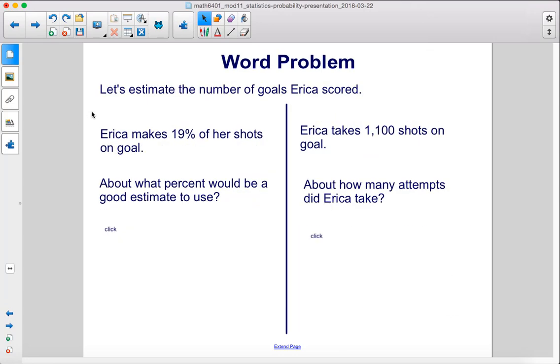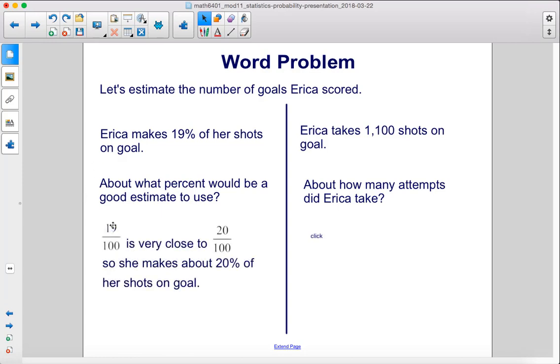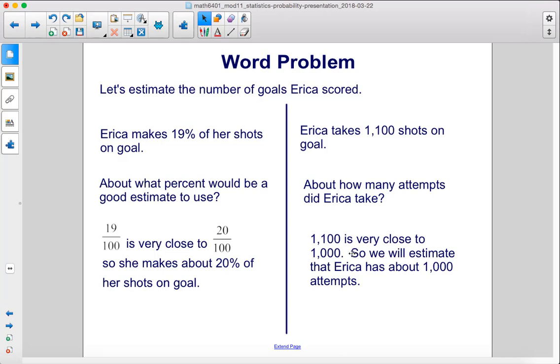Let's estimate the number of goals Erica scored. Erica makes 19% of her shots on goal. About what percent would be a good estimate to use? Well, 19 out of 100 is very close to 20 out of 100, so she makes about 20% of her shots on goal. Erica takes 1,100 shots on goal. About how many attempts did Erica take? 1,100 is very close to 1,000, so we will estimate that Erica has about 1,000 attempts.